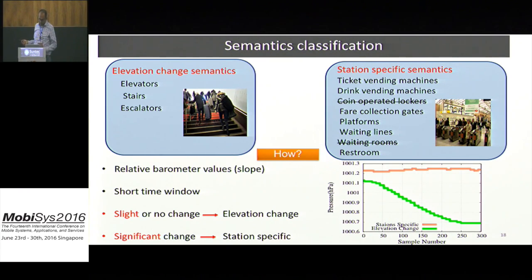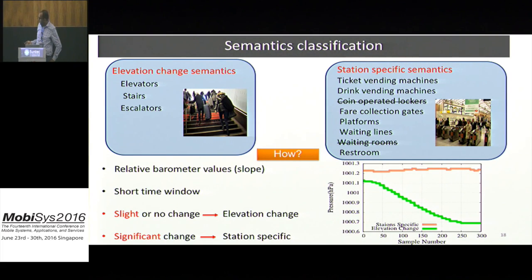We will identify all of these semantics. So we first need to know how to separate these major classes. We actually depend on the barometer reading because the first class, which is the elevation and change semantics: when the user is using one of these semantics, as shown on this green figure, there will be a significant change in